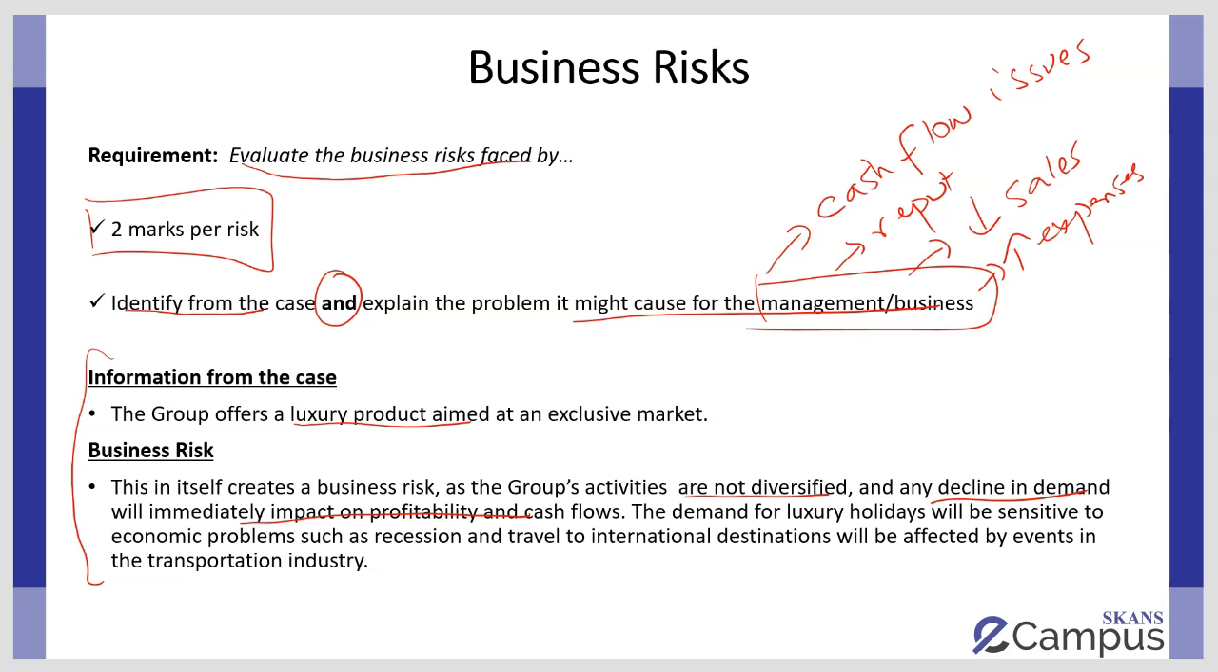Again, you could develop it further by saying that because this is sensitive to economic problems, any recession is going to have an impact on the inflows, liquidity, and revenue of the organization. So for business risk, half a mark for starting off or picking up the key risk from the scenario, and then a further 1.5 marks for you to develop it to explain the problems it could cause for the client or the management.